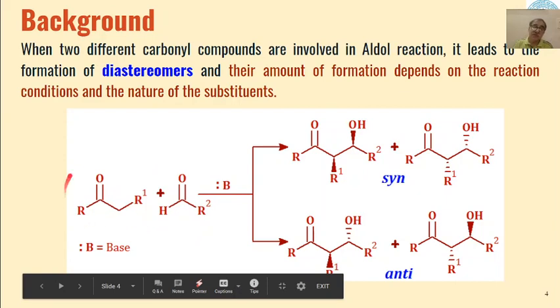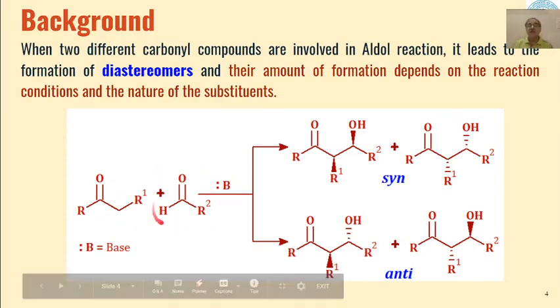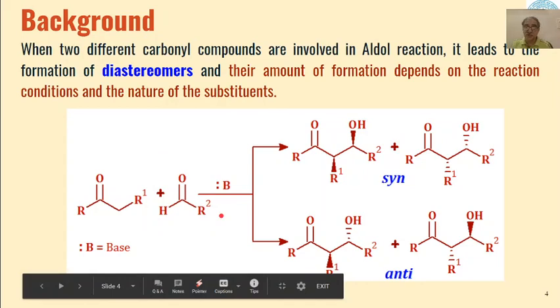So here this carbonyl will act as a donor carbonyl compound, and this will act as an acceptor carbonyl compound.